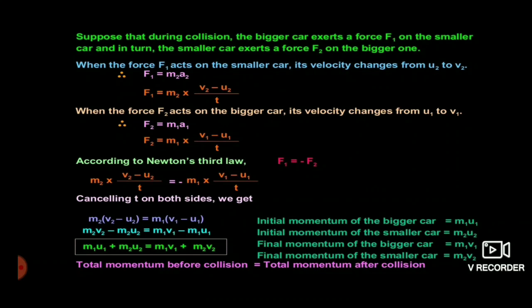Now we simplify the equation and it will become m1 u1 plus m2 u2, where m1 u1 is the momentum of the larger car before collision, plus m2 u2, the momentum of the smaller car before collision, is always equal to m1 v1, that is the momentum of the larger car after collision, plus m2 v2, that is the momentum of the smaller car after collision.